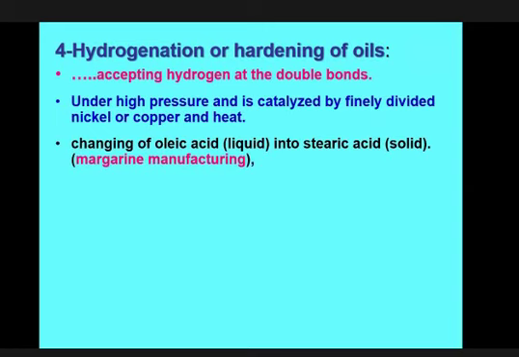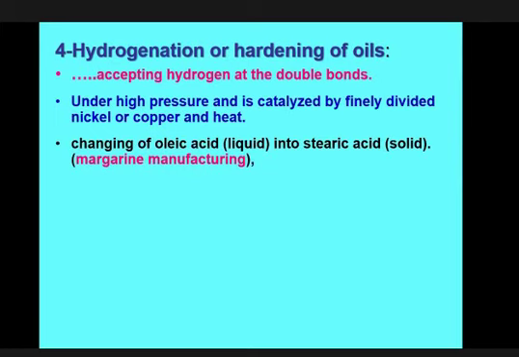This is called hardening. And this margarine is produced, and this margarine can be kept at ambient temperature, in an open place, for a long time. It will not be destroyed by bacteria or other components, because it has no double bond.